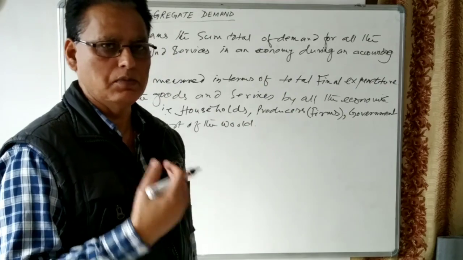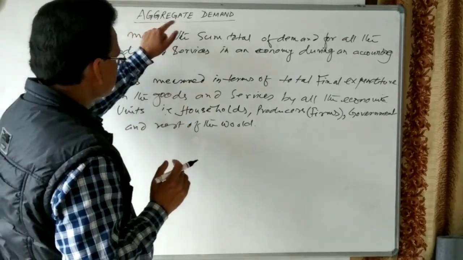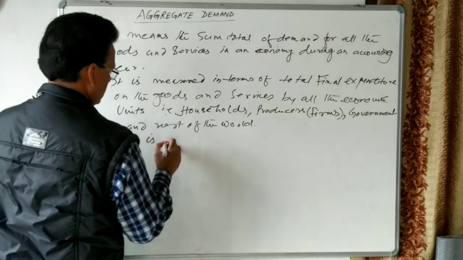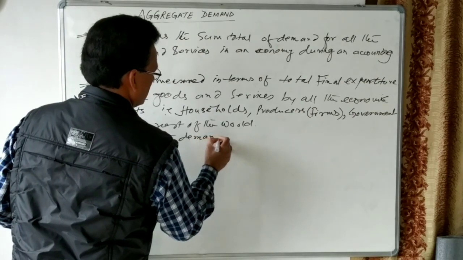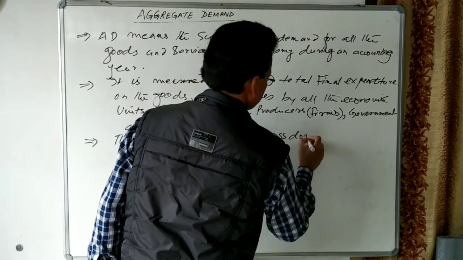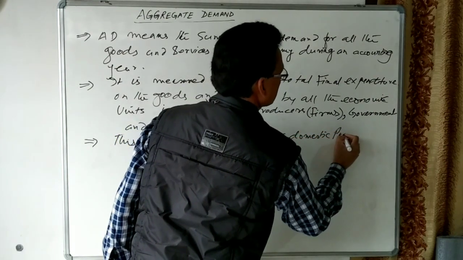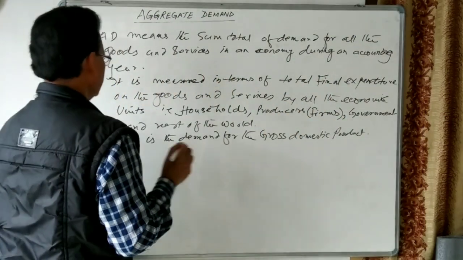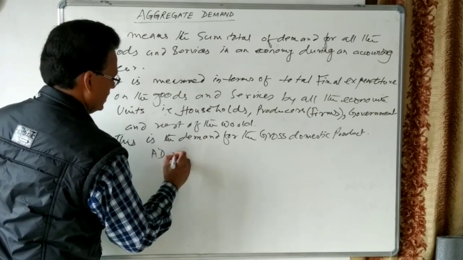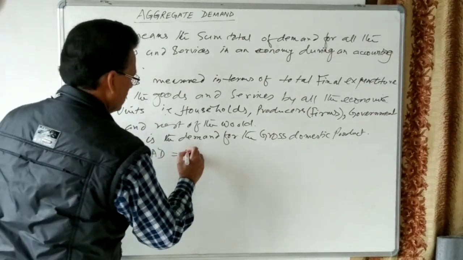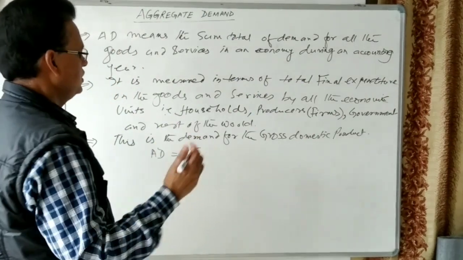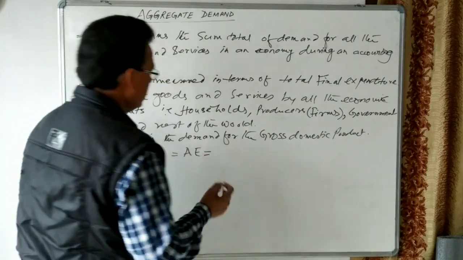So these are the different economic units who make the demand of goods and services. When they make the demand, they make the expenditure. This is the demand for the gross domestic product. So we can say aggregate demand, AD in short, is equal to aggregate expenditure, and this is also equal to the value of GDP.